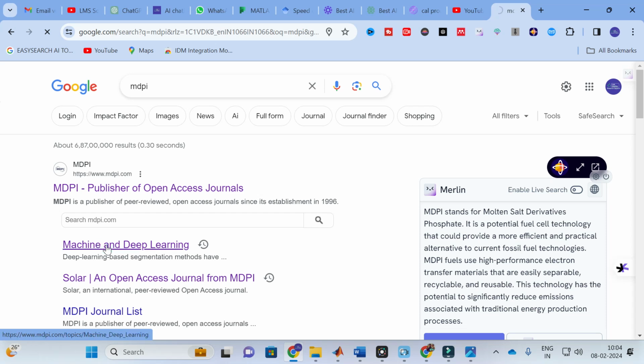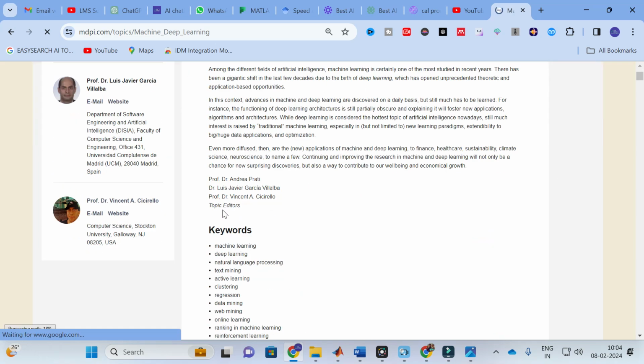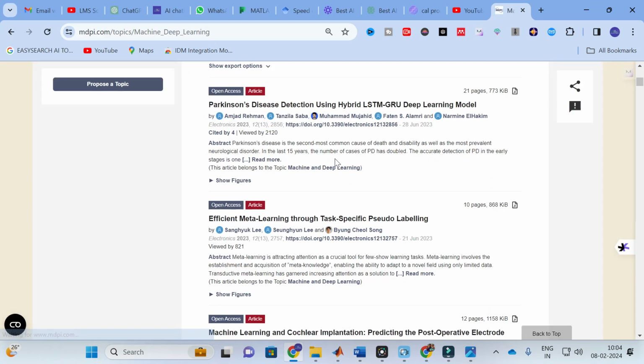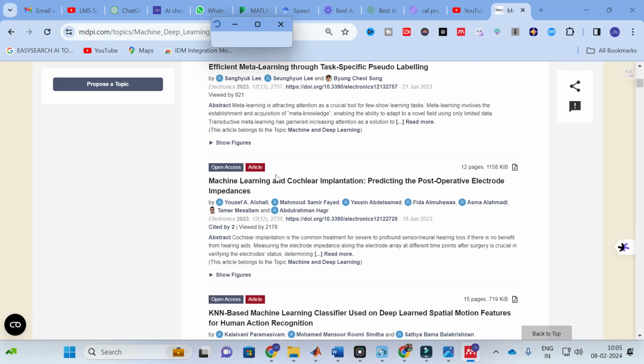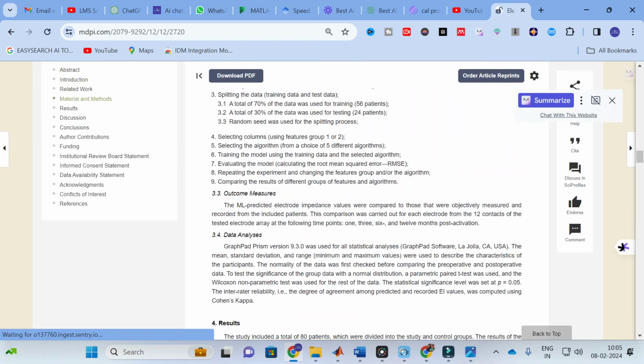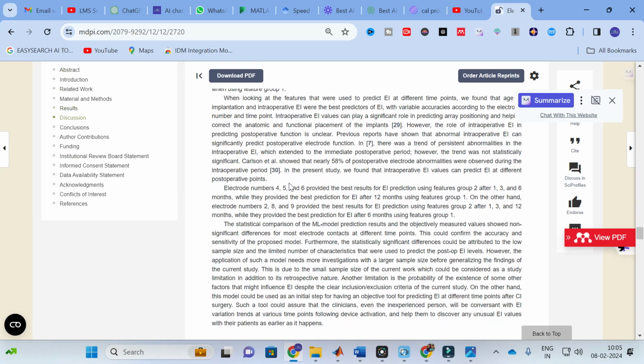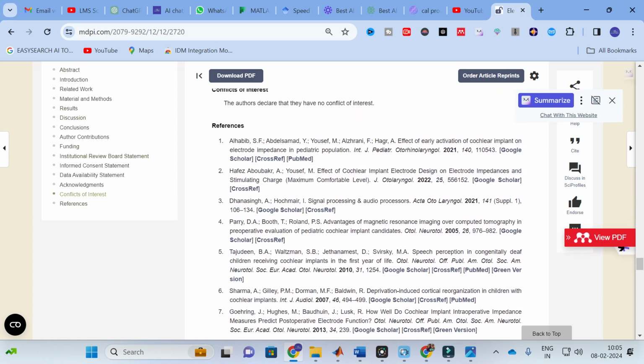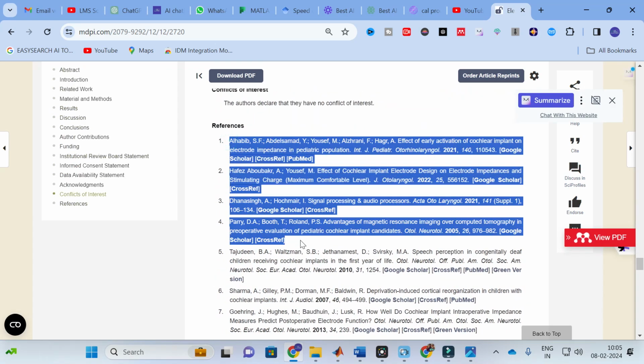So click on machine learning and deep learning. It will lead to some of the papers related to machine learning. I am going to use this machine learning paper. In this paper, what I am going to do is copy and paste random references. I am going to copy and paste 4 references only.